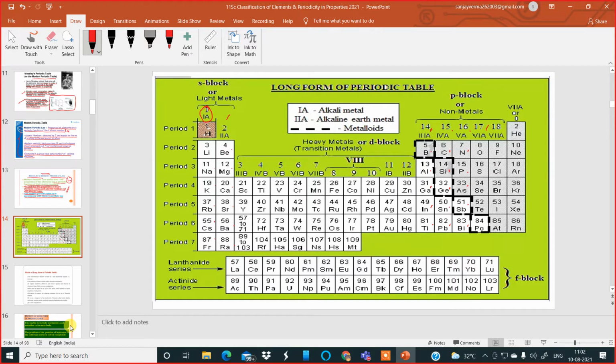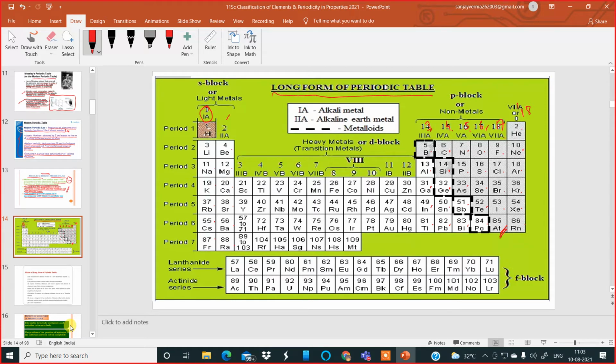This is 13, okay? 13, 14, this is 15, this is 16, this is 17. And this one is 18, or 8A, or zero group. Slight correction there. Now, in 16 or 6A, we have oxygen, sulfur, selenium, tellurium, and polonium. In 7A or 17, we have fluorine, chlorine, bromine, iodine, and astatine. Astatine is rare. Then we have 18 or 8A: helium, neon, argon, krypton, xenon, radon. So this contains all the elements which have been discovered or made by man.